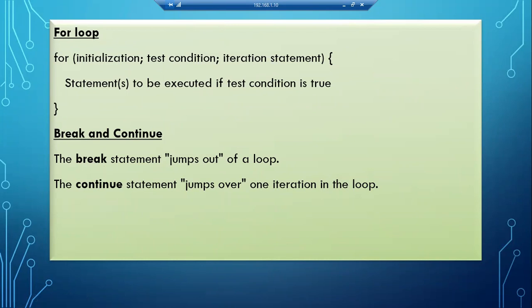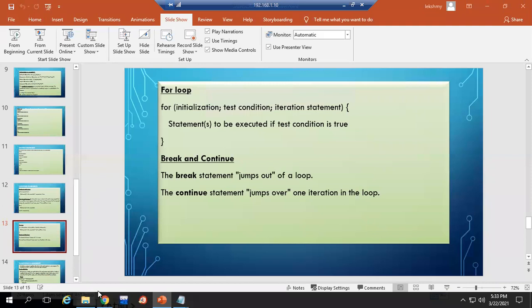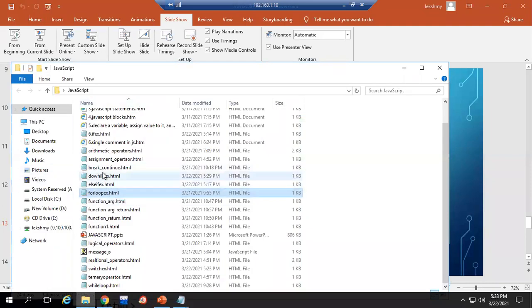So break statement jumps out of a loop. Continue means jumps over one iteration in the loop. Or we can tell continue skips an iteration and continues for the next iteration. But break means that it skips and terminates your entire loop. Okay, so that is the working of break and continue. This example we'll see.